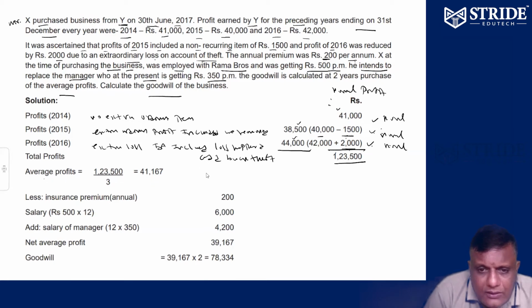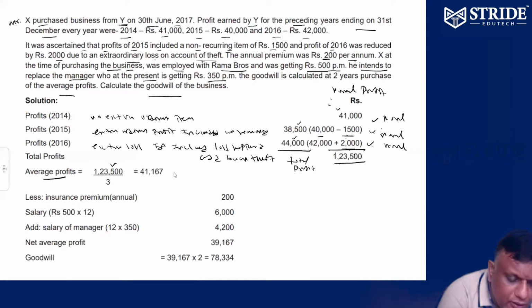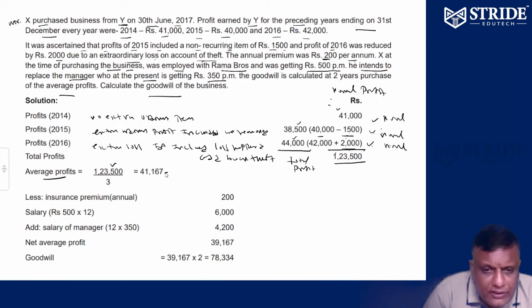Average profit. So 1,23,500 is the total profit. Divide by 3 for 3 years. So 1,23,500 by 3 is 41,167. That's the average profit.